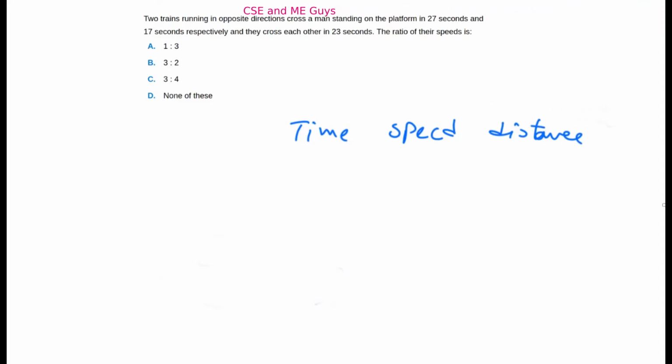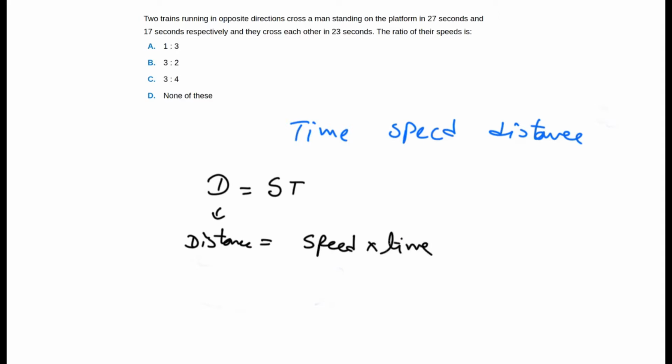The formula for most of these, you might as well know, is D equal to ST. So distance equal to speed into time. You can remember this formula with a mnemonic, GST in India, which is goods and service tax. If you remove G, you'll get D equal to ST.